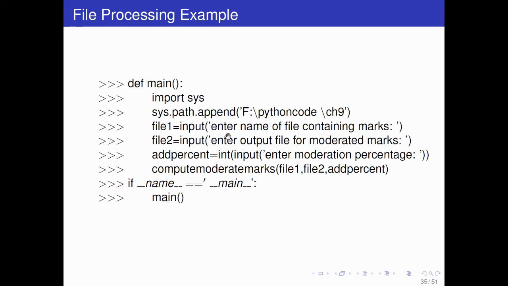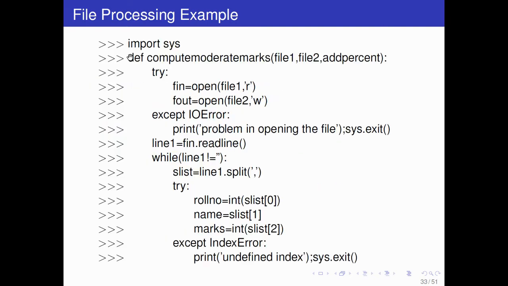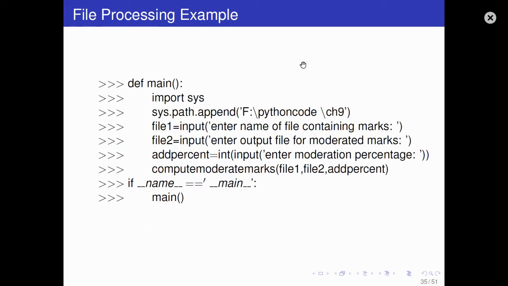So directly file 1 you give the input, file 2 you give the input, and then add percent is the marks percent we want to add, and then this is the user defined function we have defined. Here we have file 1, file 2, add percent, and it will generate a file 2 with marks updated, or with moderated marks.